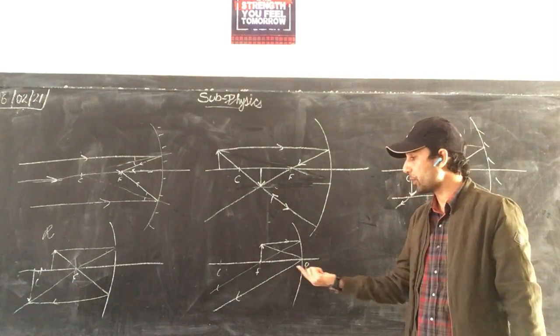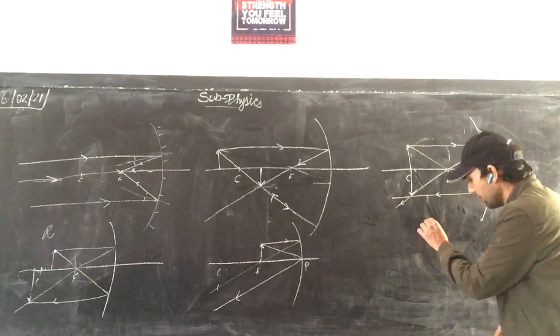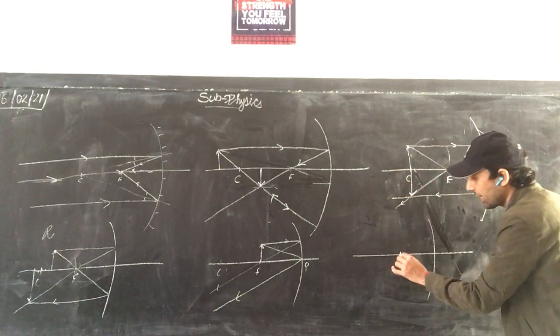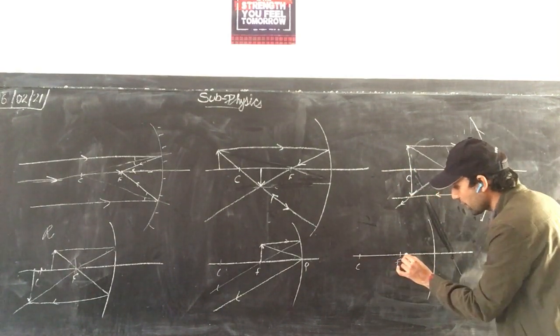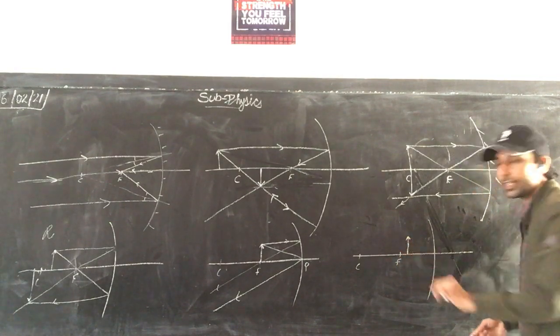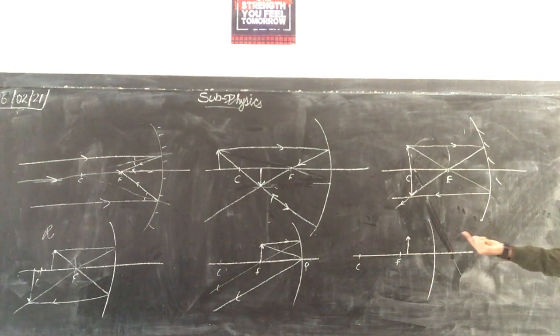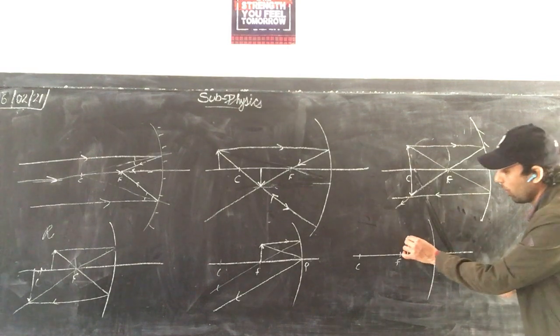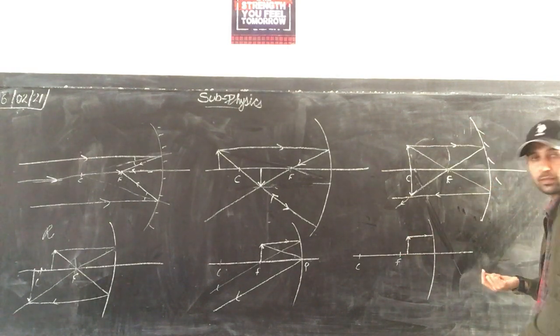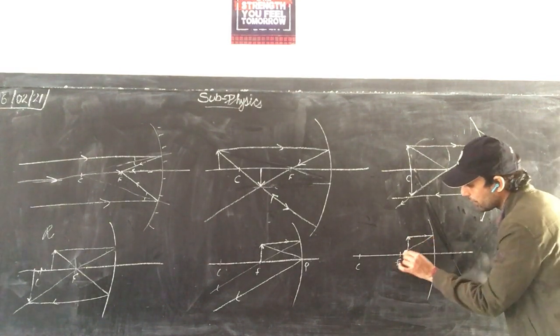When the object is between focus and pole. This time focus, center of curvature. So I am taking object here. So one ray passes through.